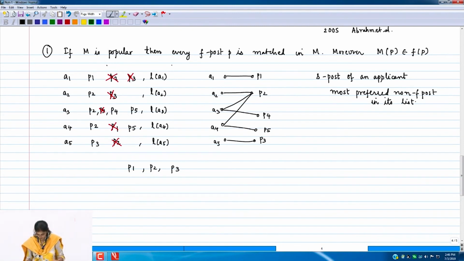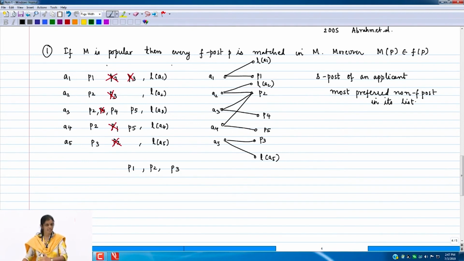So let's do that. Here we have added, but we have some more edges to add. That is, A1 can get assigned to L of A1. A2 also has L of A2. A3 already has P4, A4 already has P5, A5 has L of A5. Right? So this is what we have. Now this is a very simple graph. Every applicant has two edges, so the graph has exactly 2n edges, right?